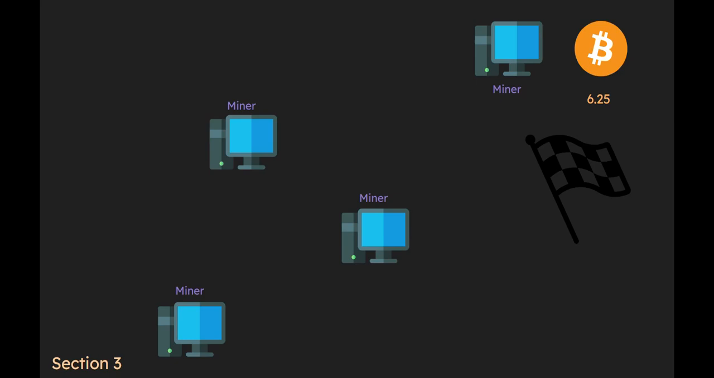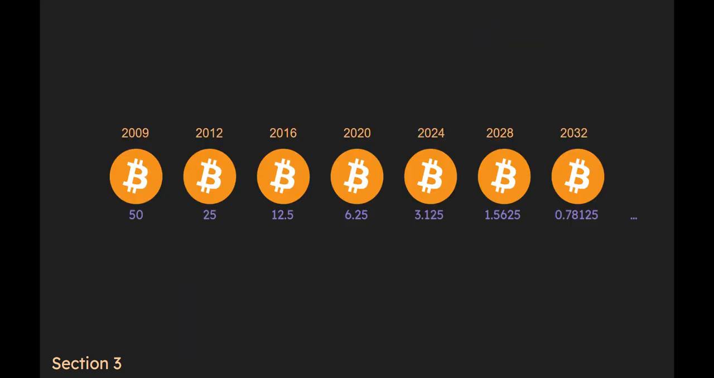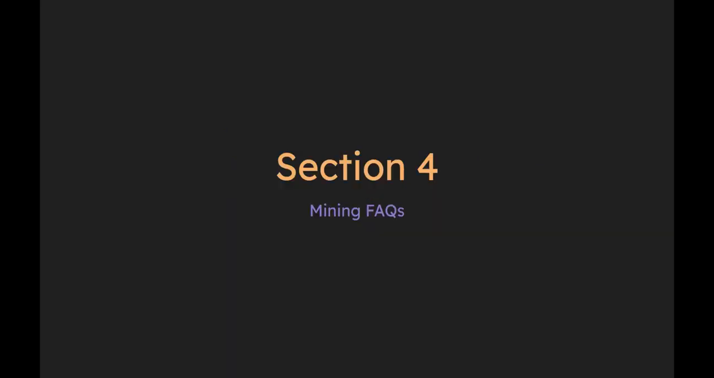Something special about these 6.25 Bitcoins is that they are created out of thin air and added to Bitcoin supply when they are earned by miners. This reward is also halved every 4 years, and sometime in the year 2140, no more coins will be mined, and Bitcoin supply will be 100% fixed.